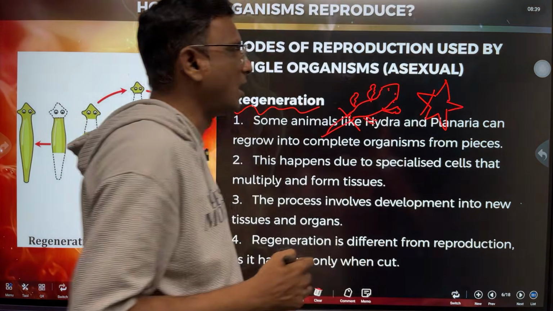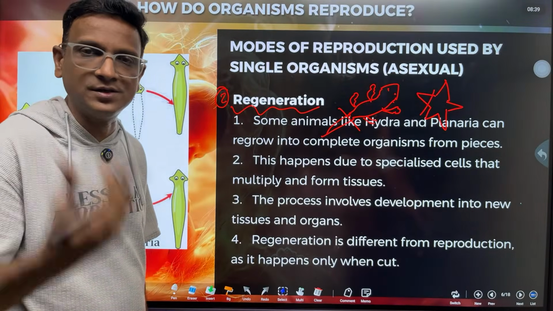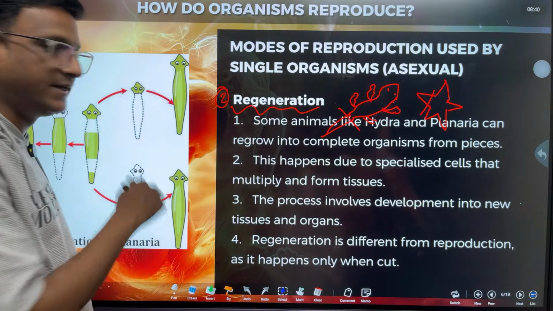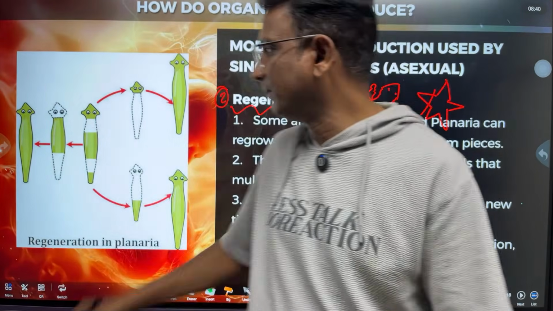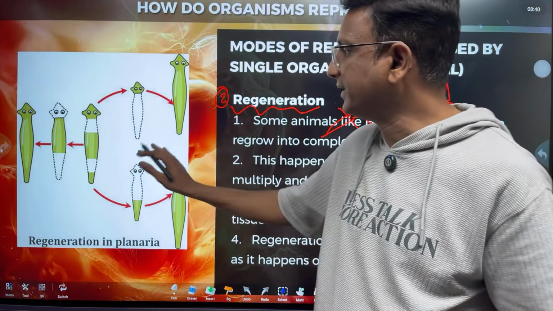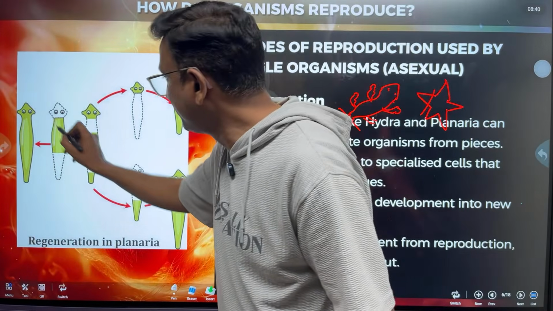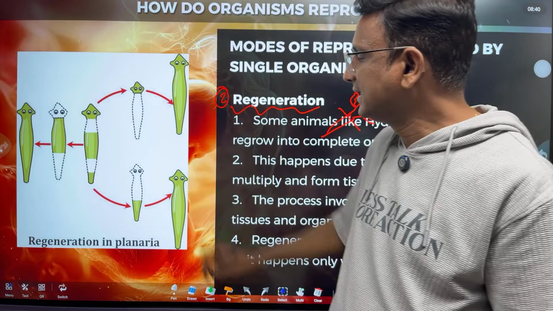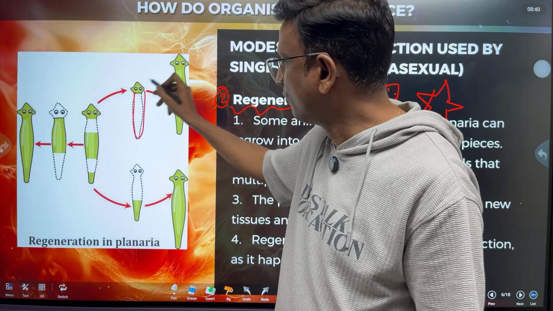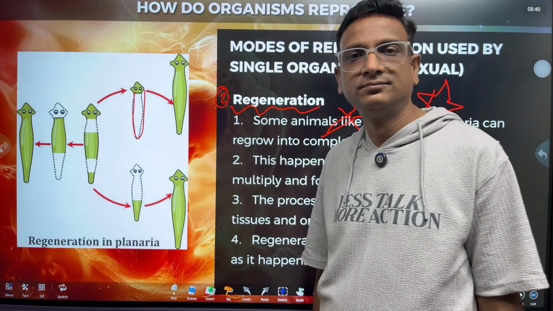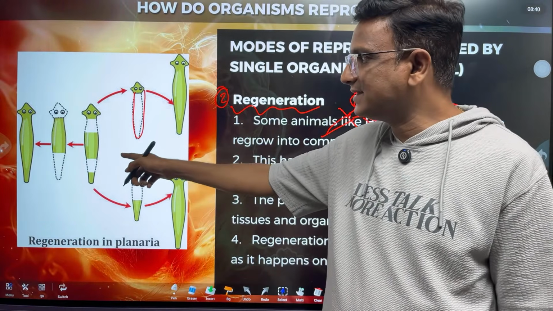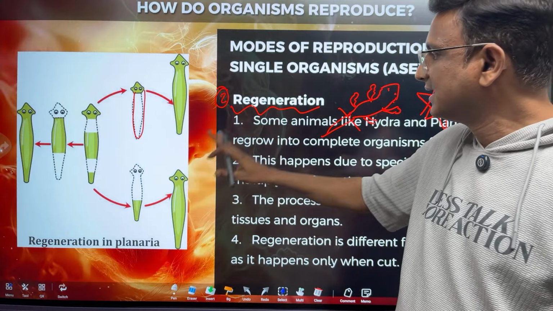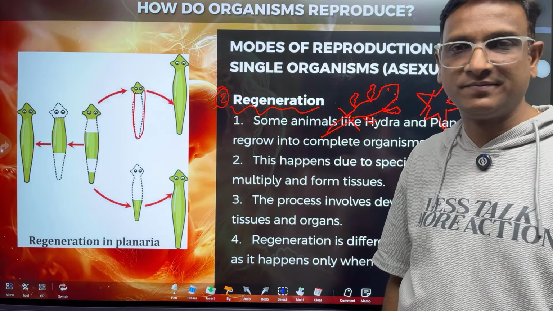So if one arm of the starfish is lost, it can regenerate. Here in the textbook we have an example, planaria. If the planaria is cut into three parts, each part can grow its body. So in this case, one organism is becoming three organisms. Of course, regeneration is not a kind of reproduction.